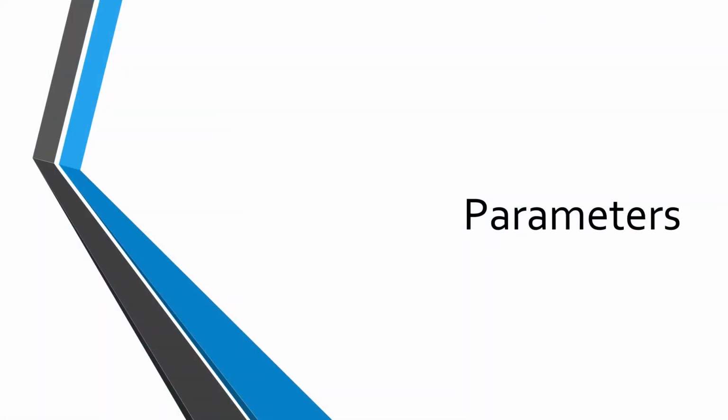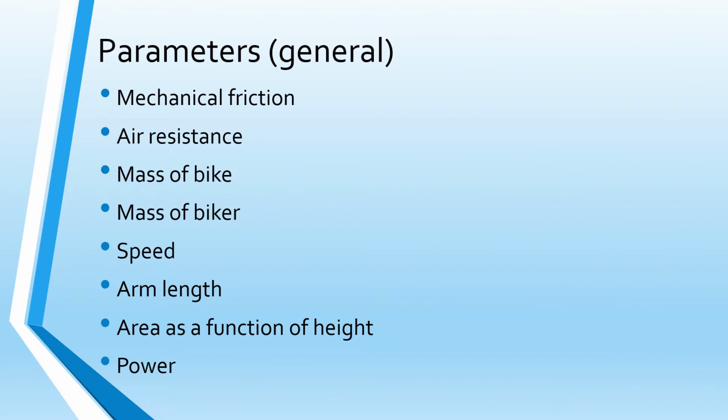Here are the parameters that we considered would affect our model. First, we had mechanical friction, which is contained within the mechanism of the bike. Then we had air resistance, which would slow the bike down. Next, we had the mass of the bike and the biker. Then, the speed at which the biker was moving before executing the bike throw.